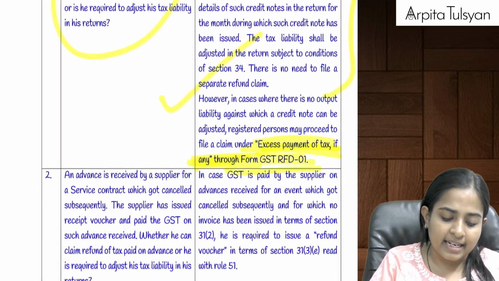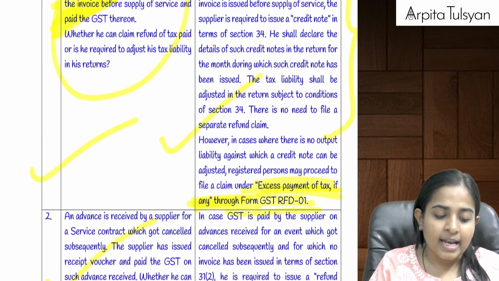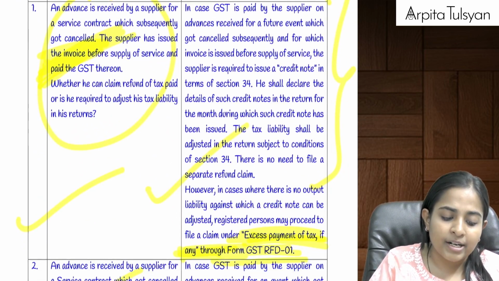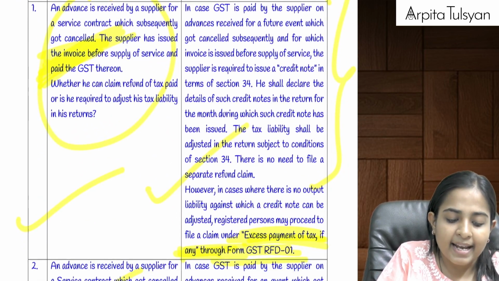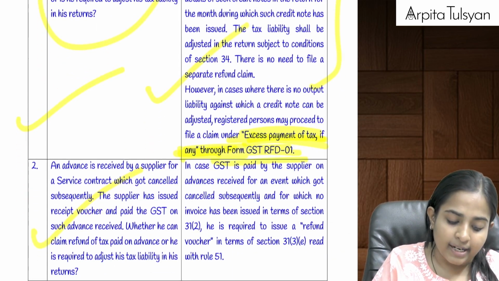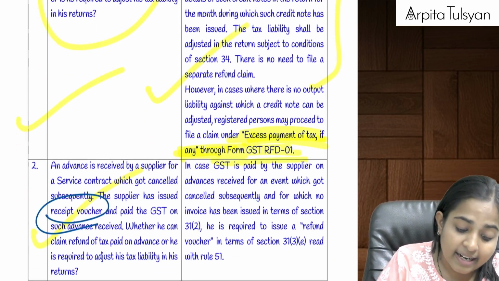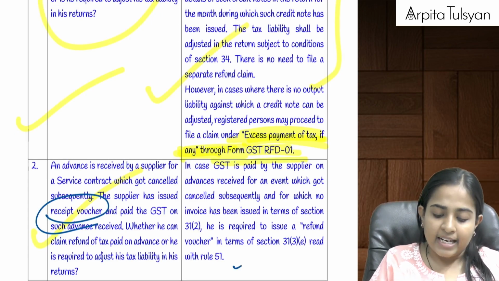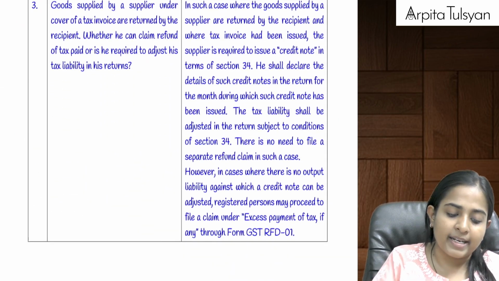These three are similar points. Here what happened, the supplier has issued the invoice before the supply. In this point, the supplier has issued the receipt voucher. Then again, we are giving him the same opinion.